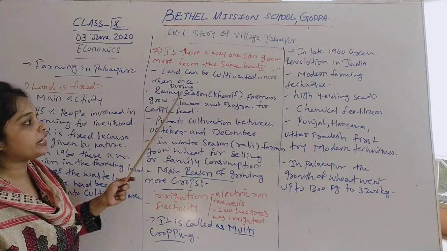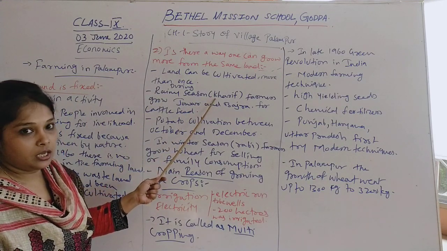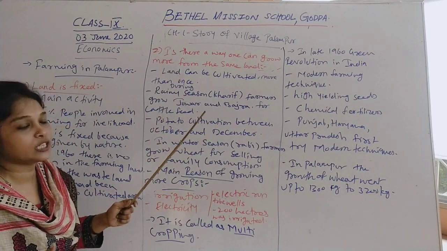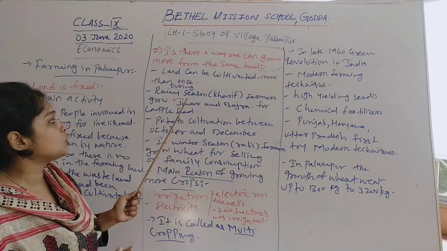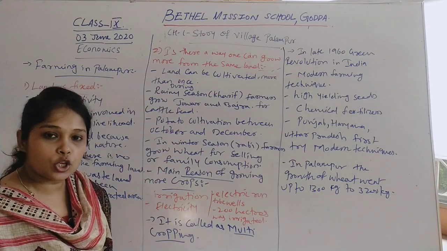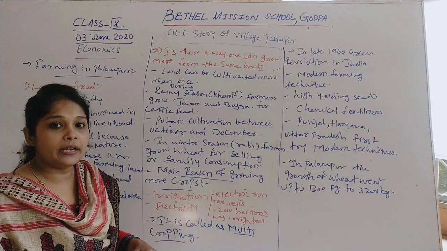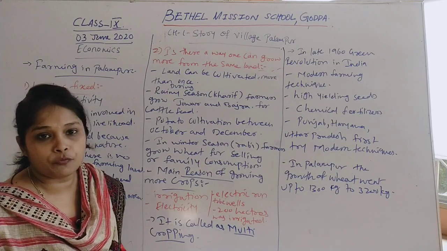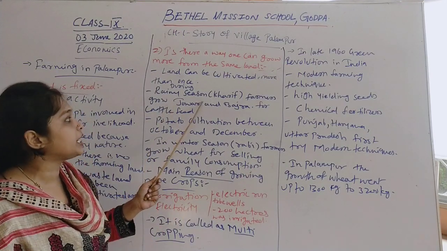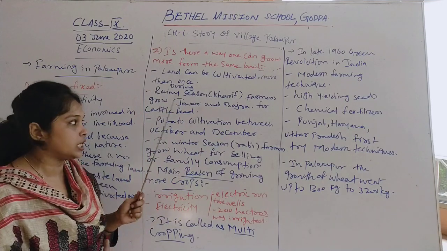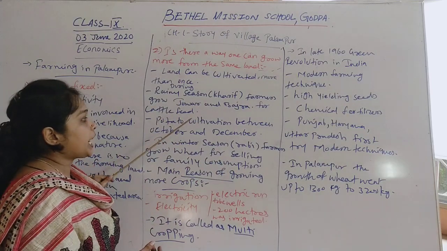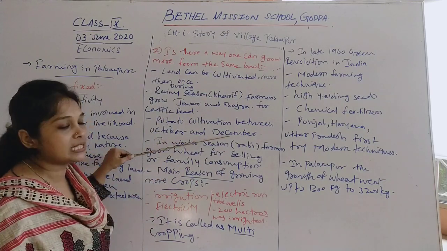In Palampur, during the rainy season, that is the Kharif season, bajra and jowar are cultivated, which are used to feed cattle, because animal husbandry is also a very important occupation. To feed those animals is compulsory. So in the Kharif season, jowar and bajra are cultivated. Then potato is cultivated between October and December on the same land.